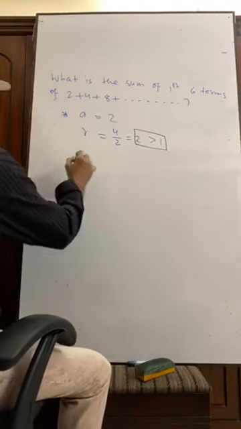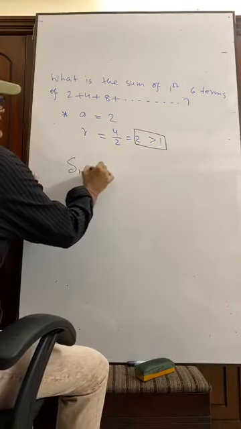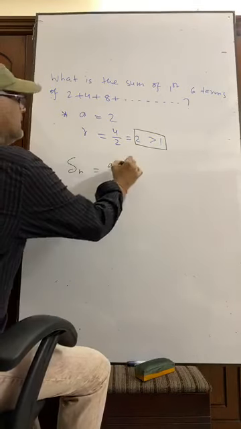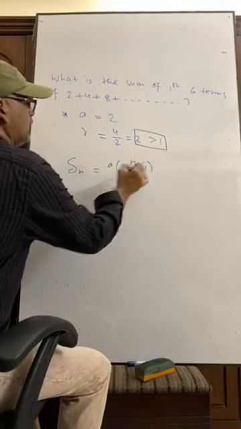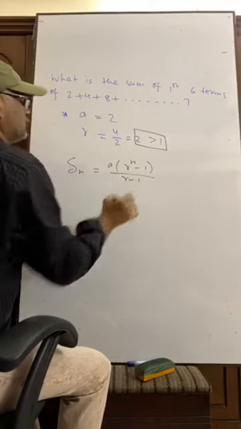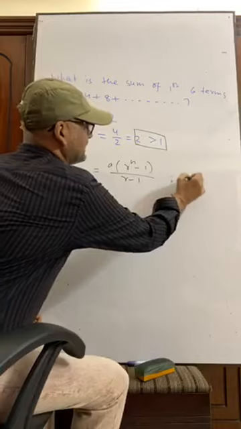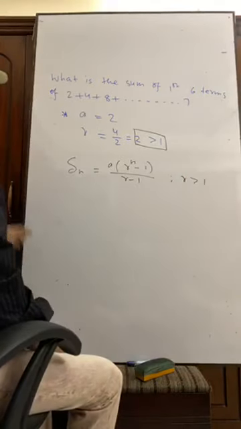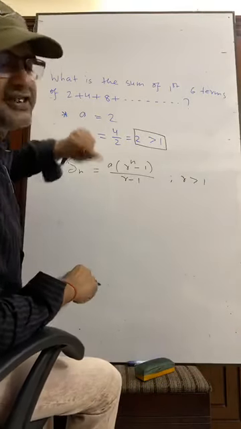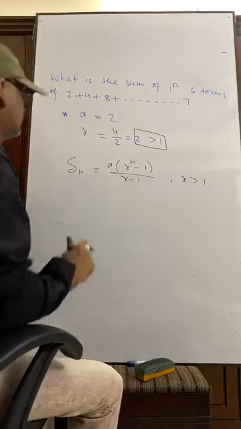We know Sn equals A (R to the power n minus 1) by R minus 1, since R is greater than 1. So we have to find the sum up to the first 6 terms.